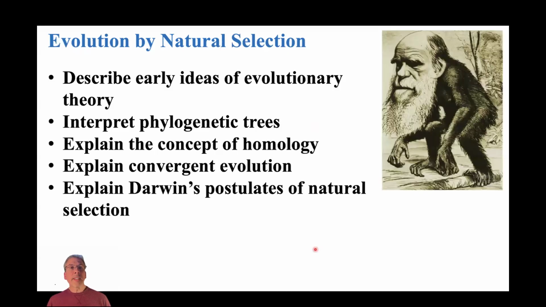This video will focus on evolution by natural selection. After watching the video, you should be able to describe some of the early ideas of evolutionary theory. You should also be able to interpret phylogenetic trees, including the relationships among different lineages of organisms. You should be able to explain the concepts of homology and also convergent evolution. And finally, you should be able to explain Darwin's postulates of natural selection.